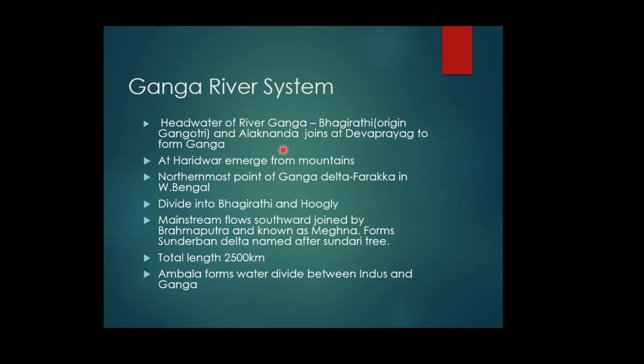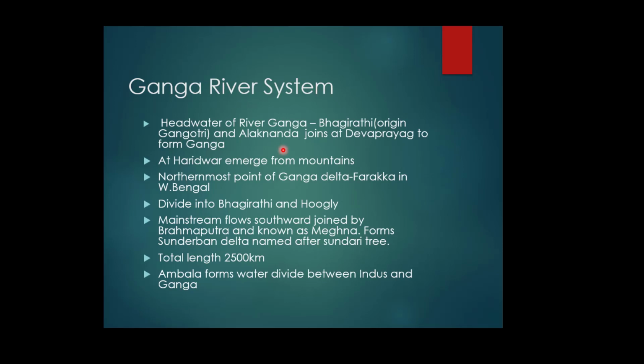These are the main tributaries of the Ganga. And the river Yamuna rises from Yamunotri glacier, likewise the river Ganga has its source from Gangotri glacier. But for the Yamuna river, it is Yamunotri glacier. It lies in the Himalayan portion.